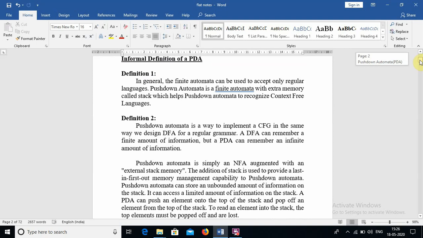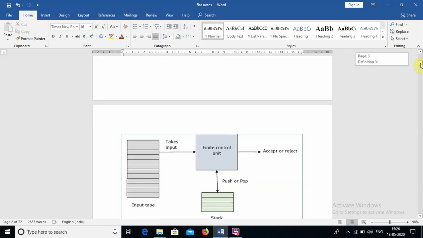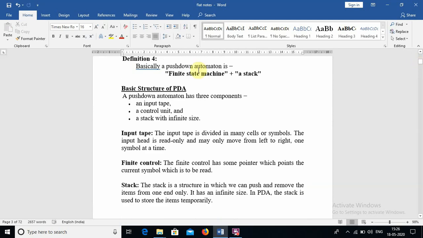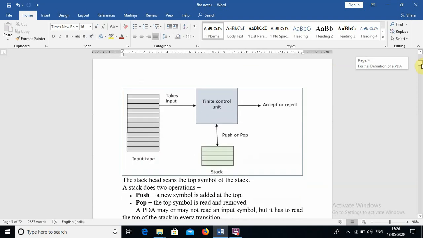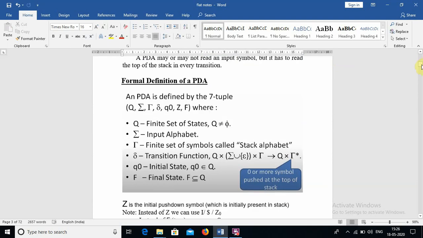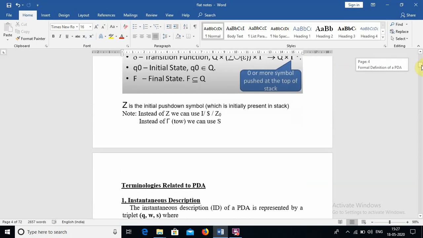So when it comes to the informal definitions of PDA, there are so many definitions. One simple definition is: a finite automata along with a stack is simply called a pushdown automata. So when it comes to the basic structure, this is the basic structure. Input tape we have, finite state control we have, and a stack for storing data is also there. Okay, so this is the formal definition. It consists of 7 tuples. So we know all things.